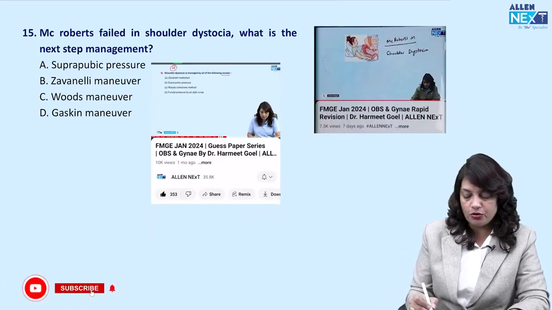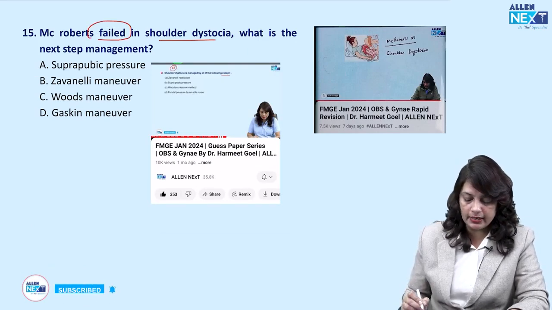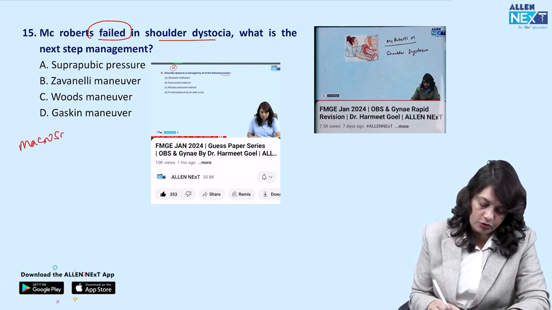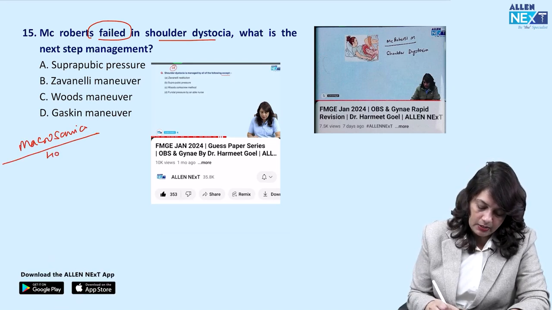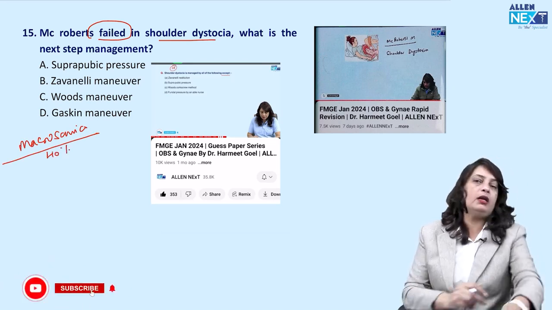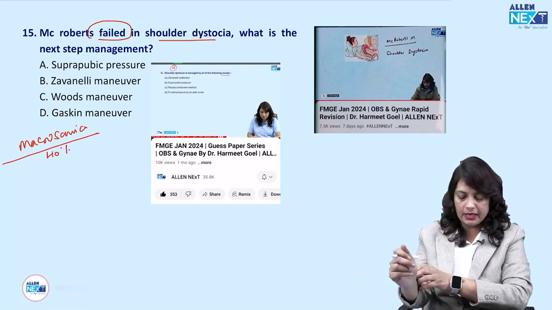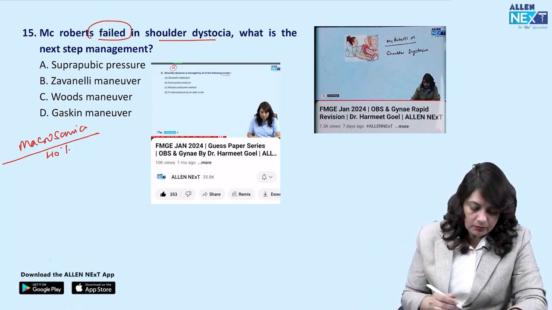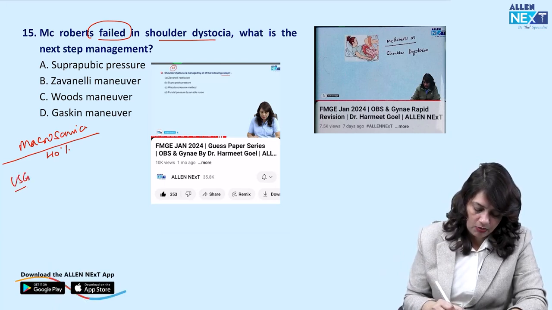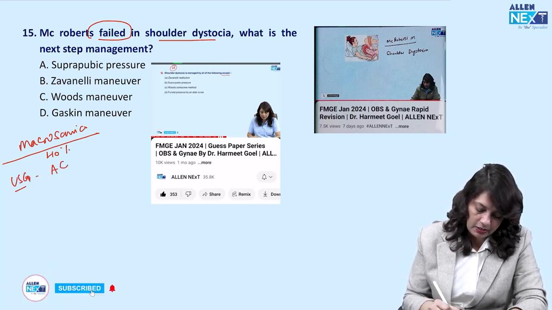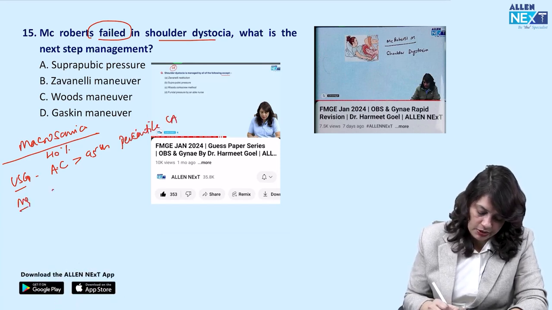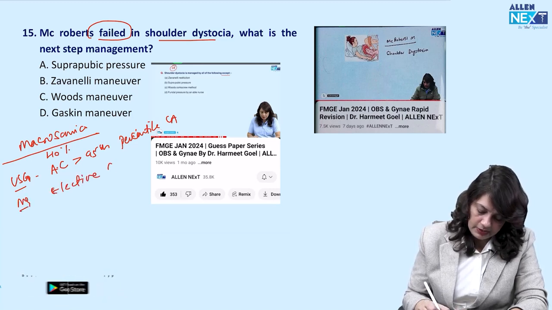McRoberts maneuver was done for shoulder dystocia and it failed. What is the next step in the management? Shoulder dystocia occurs in cases of macrosomia, a fat baby, commonly of a diabetic mother. Because of so much hyperglycemia, the baby puts on weight. Macrosomia is diagnosed by ultrasound, with abdominal circumference more than the 95th percentile for gestational age, and management is usually an elective cesarean section.